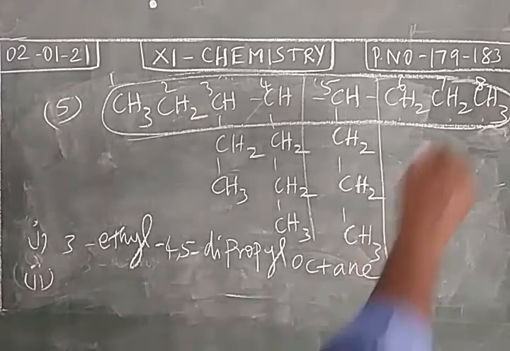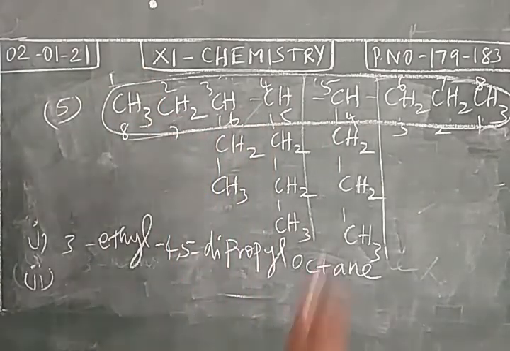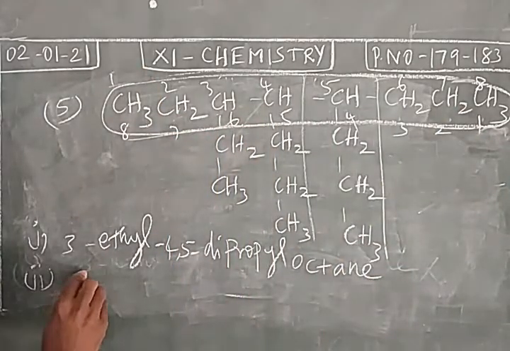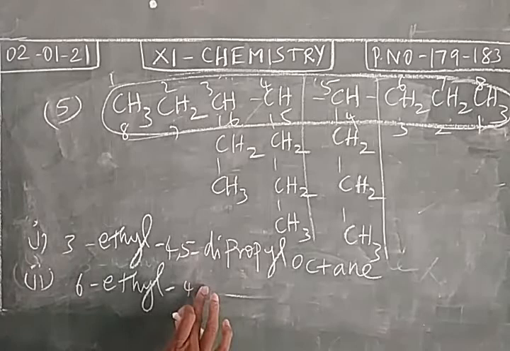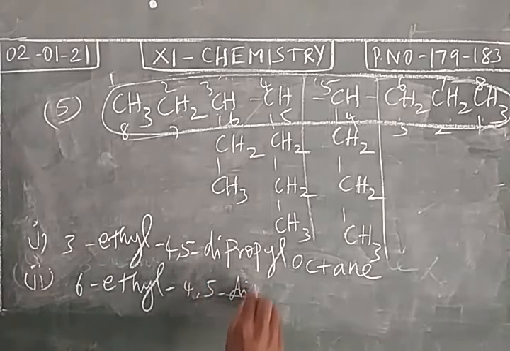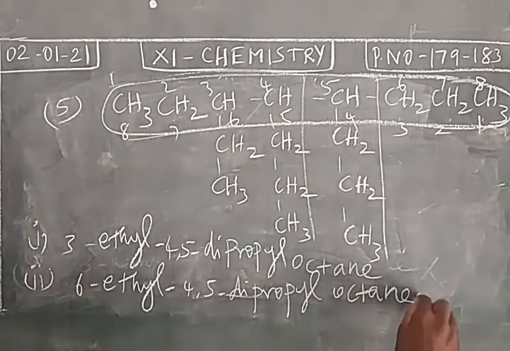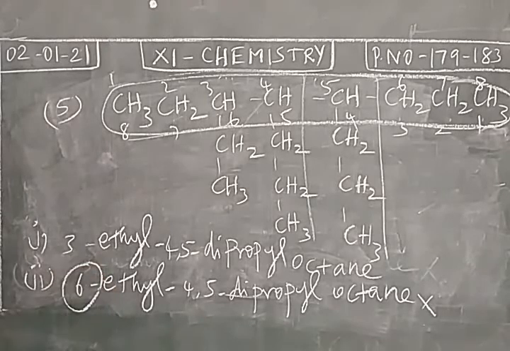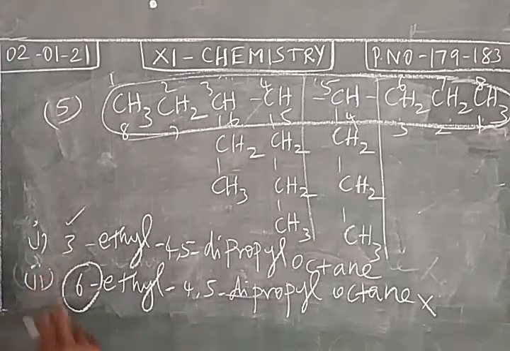And what is the another possibility? You can give number from right to left. The name will be 6-ethyl 4,5 dipropyl octane. This is another possibility, but this is a wrong method. Ethyl has number 6, so this is a wrong one. Okay. So substituent attached to the carbon should have a least number. So 3-ethyl 4,5 dipropyl octane is the correct name.